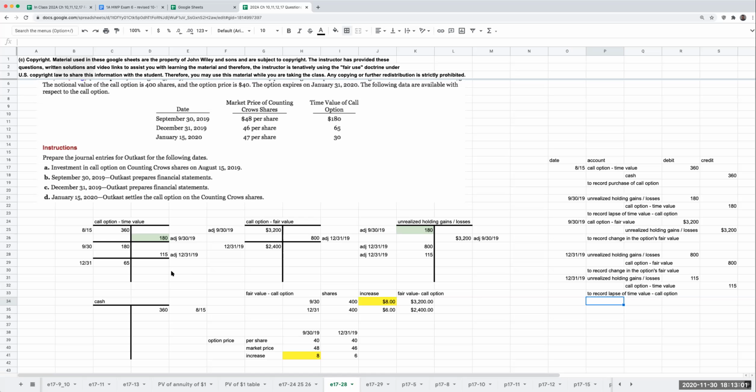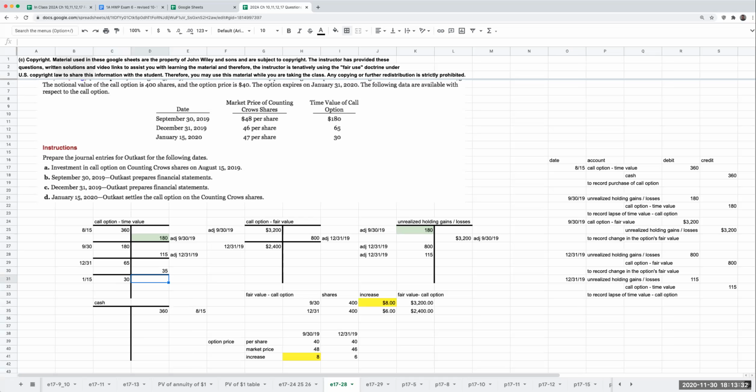The first thing we want to do is deal with the time value, or the change in the time value, prior to the sale. So on the date of sale, as of 1/15/20, the value of the call option was at 30.